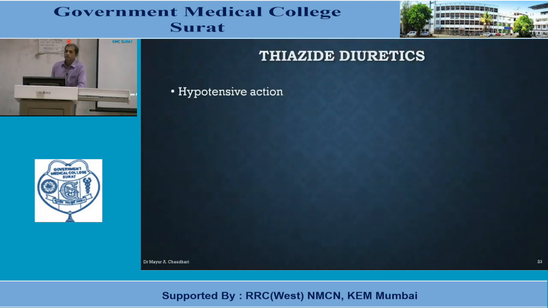Thiazide diuretics have got hypotensive action. Because of sodium loss on chronic use, the elasticity of the vessel wall is reduced, and because of this, on chronic use, thiazide diuretic produces a decrease in urine volume as well as a decrease in sodium concentration in the blood, and because of this, there will be hypotensive action.